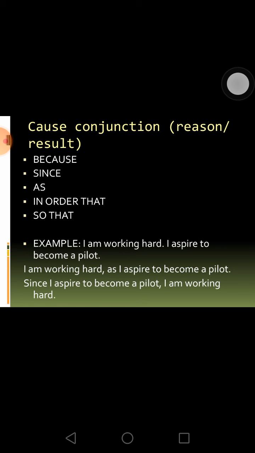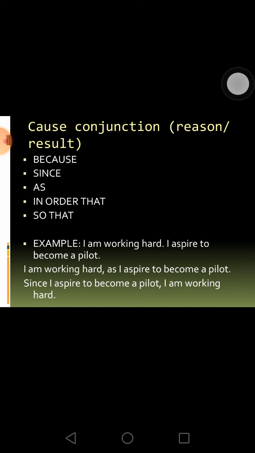Example, I am working hard. I aspire to become a pilot. Here, the subordinating conjunction used: I am working hard as I aspire to become a pilot.